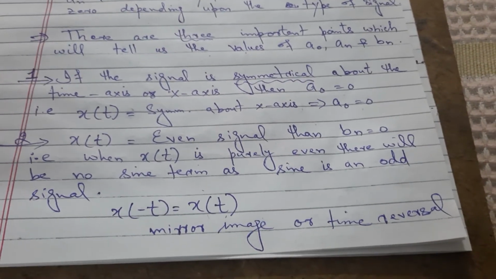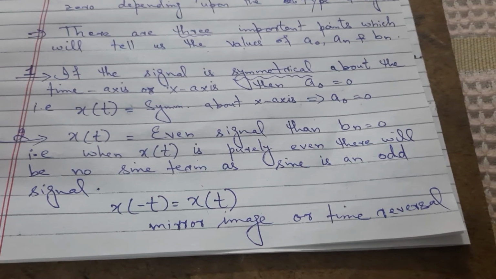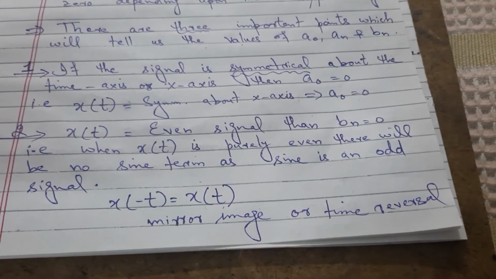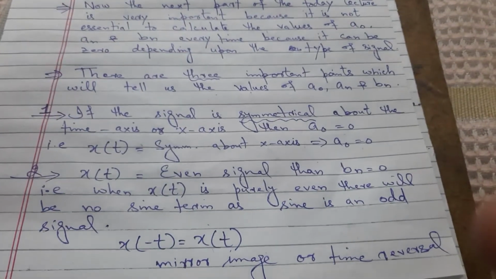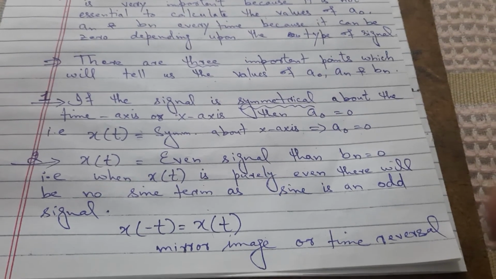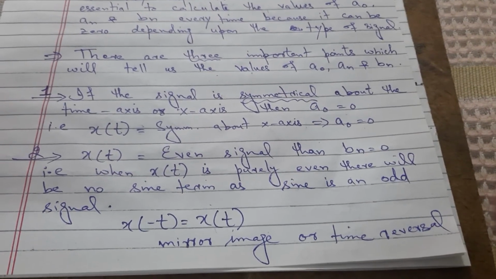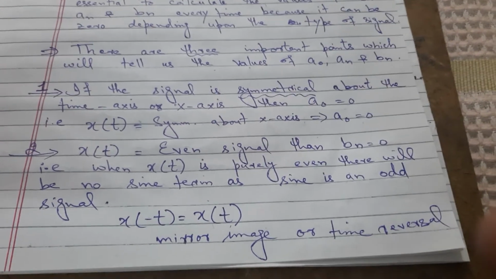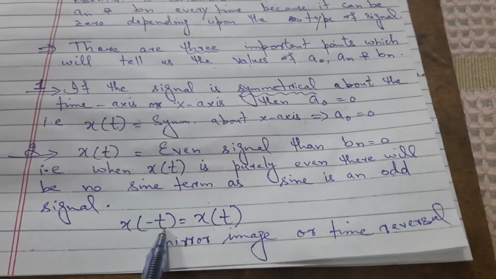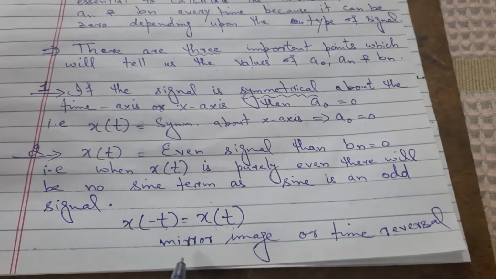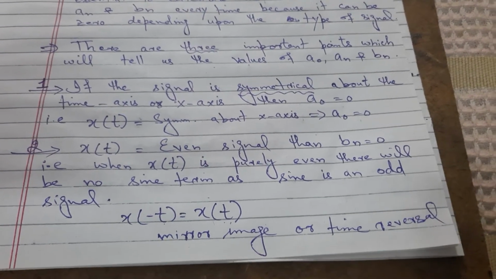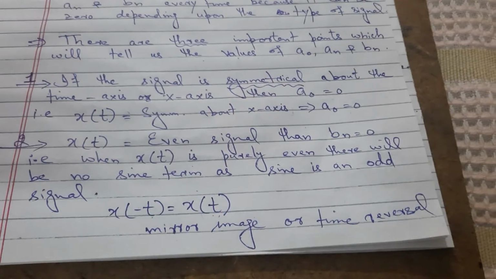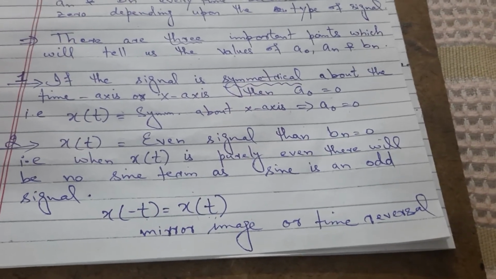If x of t is an even signal, then b n is equal to 0. That is, when x of t is purely even, there will be no sine term, as sine is an odd signal. Even is explained as x of minus t is equal to x of t: the mirror image or time reversal image is the same as the original signal.